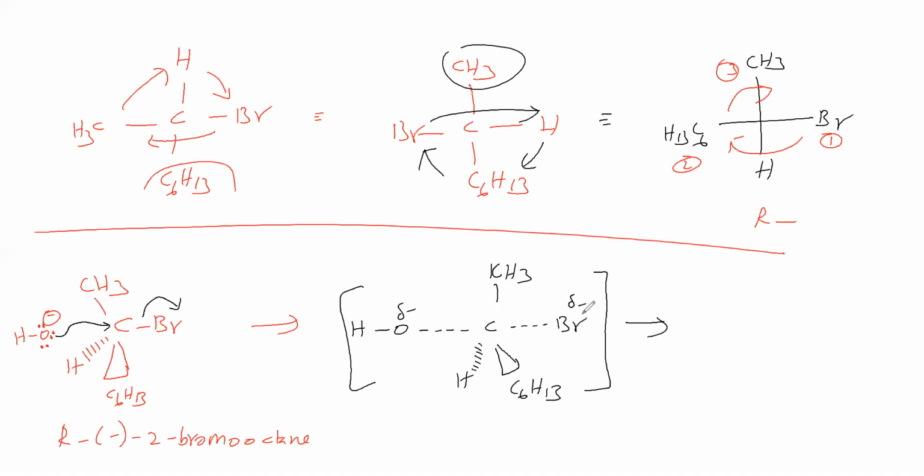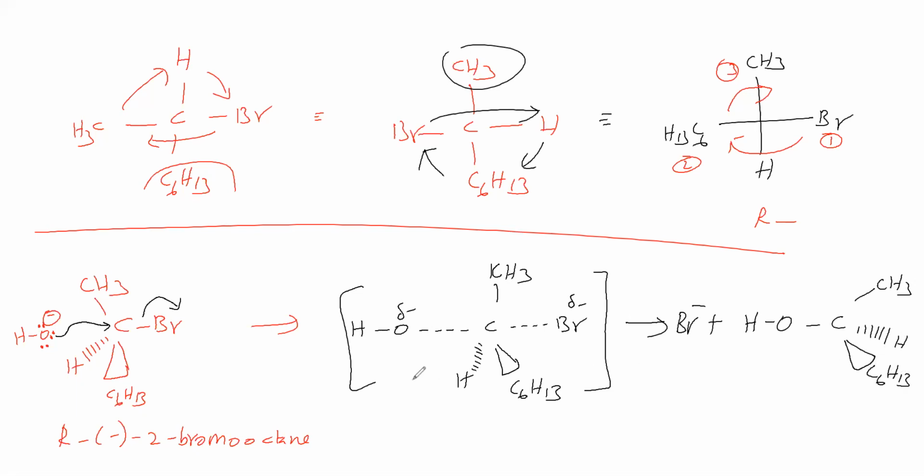Next, this Br is leaving completely. This OH is making the bond completely. Now this CH3 goes to the right side. This is a hydrogen. This is C6H13.